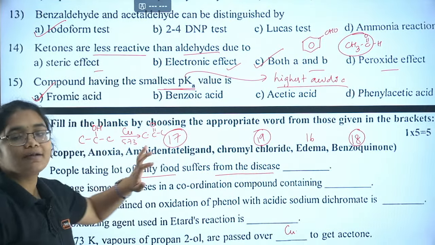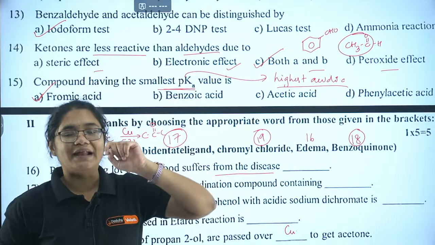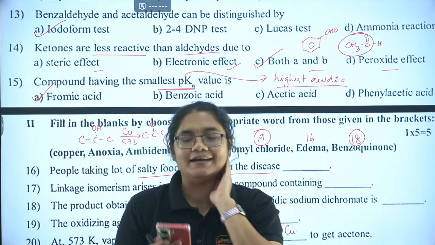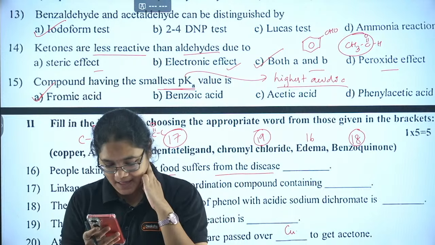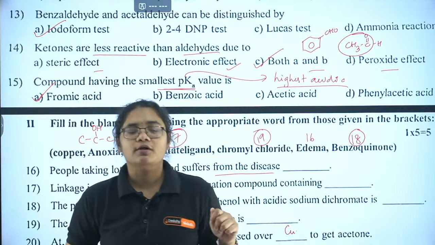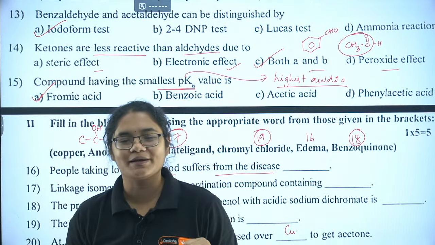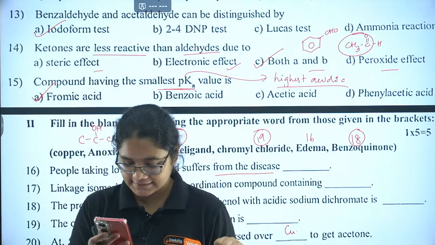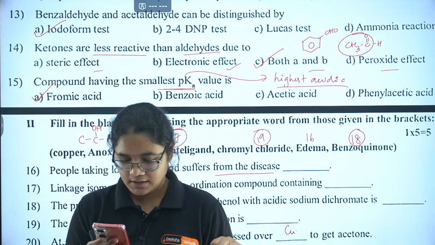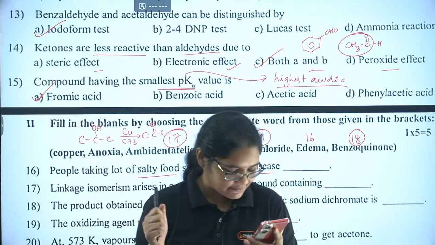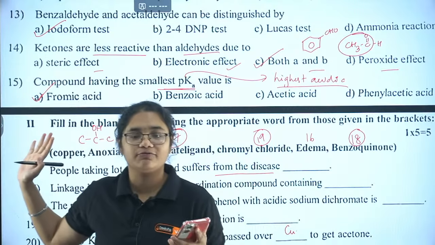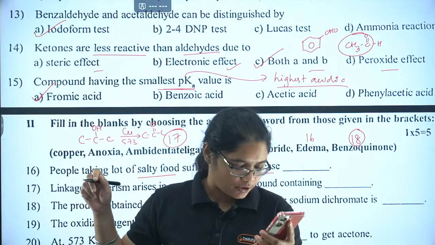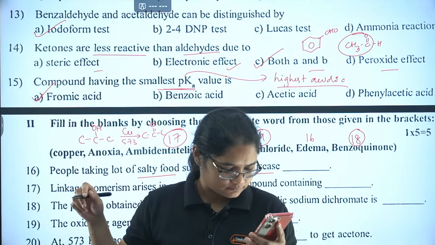So students, now shall we move to section B, or do you want to practice numericals? Do let me know in the comment section. Sahana is our topper here, 19 out of 20. Very good, Sahana. So now please tell me, do you want to solve some numericals now, or go to the 2-marker questions of section B? Tell me quickly, so I can decide whether we go to the numerical section. There are 6 numericals.